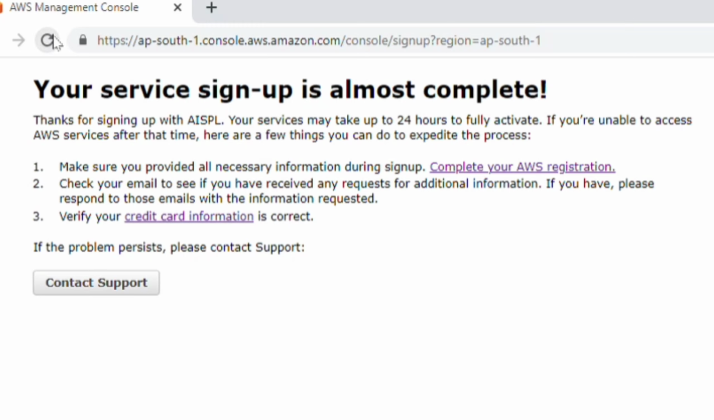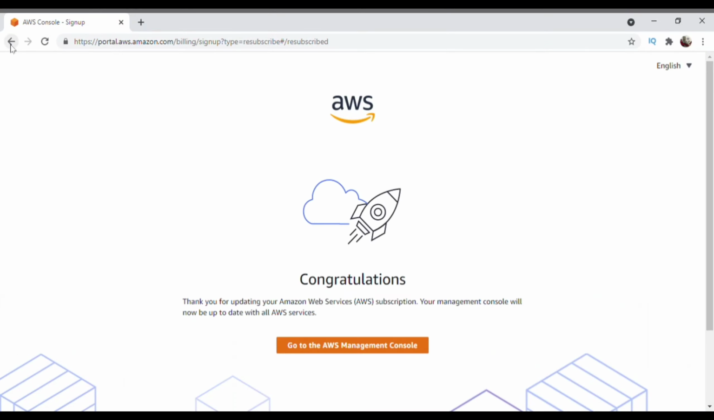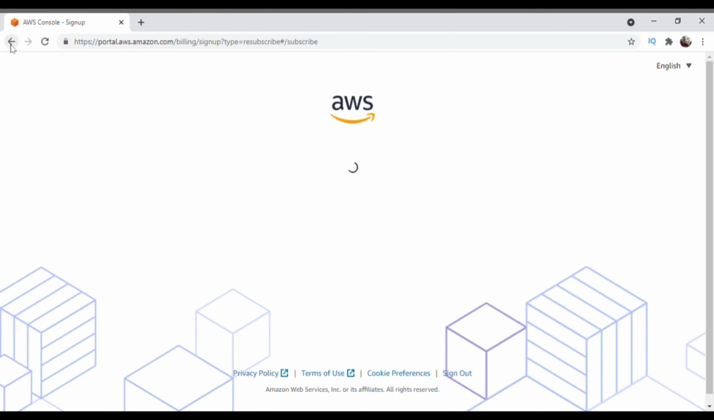But if your account is still not activated, just contact the support by clicking on the contact support button and ask them to activate your account. If there is any problem, they will tell you, and after that they will activate your account.